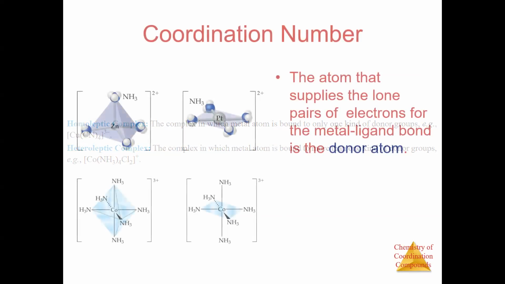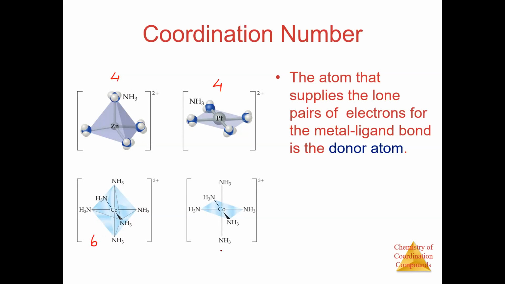Okay. Now, moving on. The coordination number, as we have already discussed, is the number of groups, molecules, or ions that are attached to the metal atom. It is known as coordination number. So the coordination number here is 4, here it is also 4, here it is 3 and 3, 6. Here also we have 3 and 3, 6. Generally you will see 4 and 6 in your class. The coordination number will be either 4 or 6.